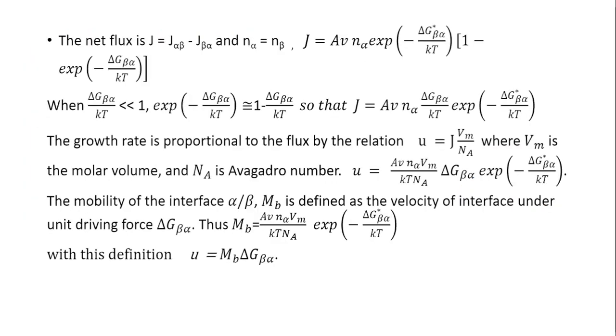So the net flux J is equal to J alpha beta minus J beta alpha. So the transition can occur from both sides. Atoms can jump from the alpha side to the beta side and from the beta side to the alpha side.